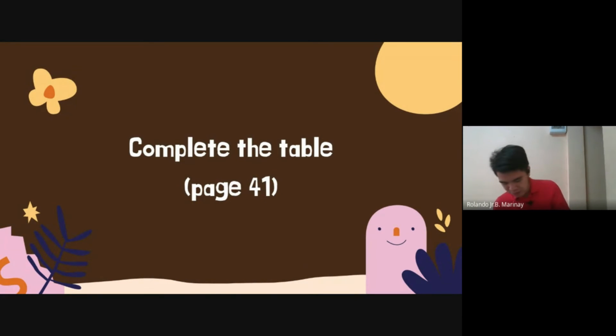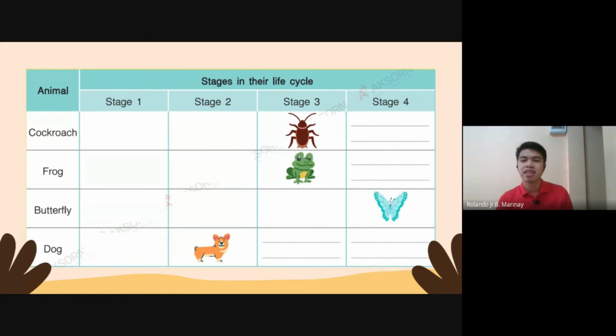So now we're going to page 41. We're going to complete the table. Okay, these are the stages of some animals that we have already known from the discussion a while ago. The first row is for the cockroaches. This is the cockroach. The next is for the frog. This is the frog. Number 3 is for the butterfly. And the next is for the dog.